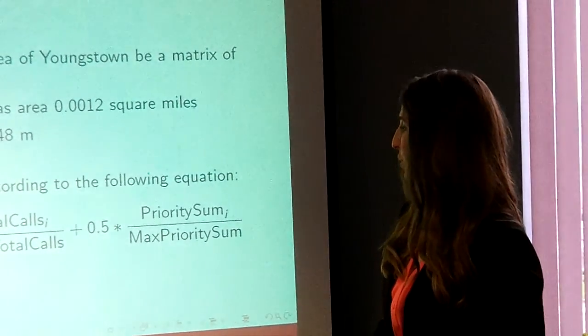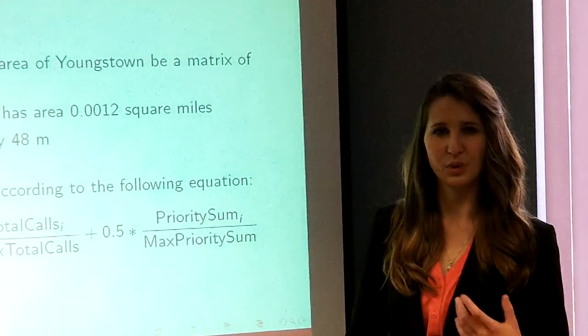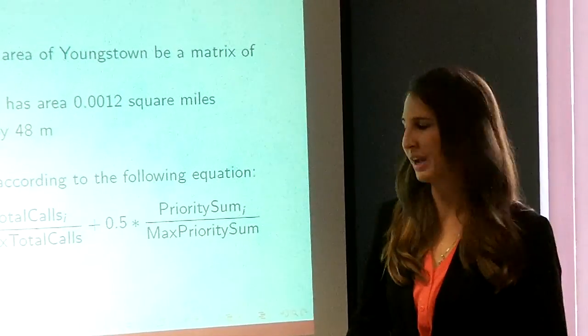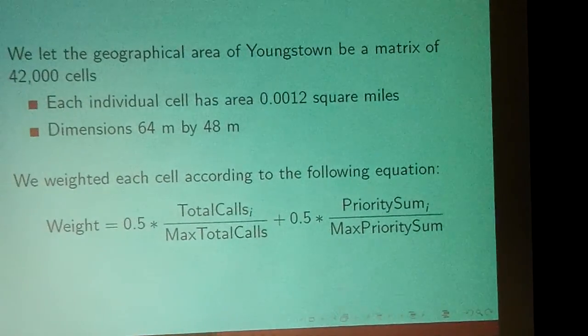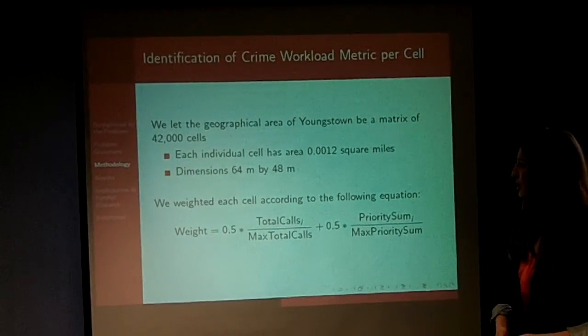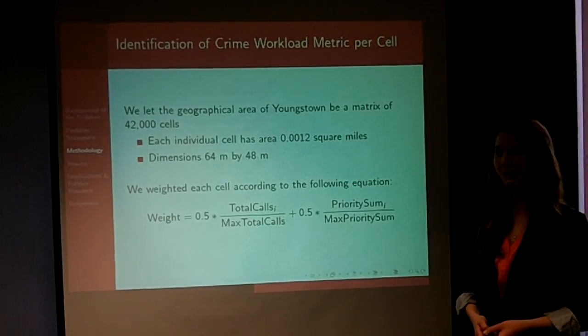We were able to quantify the priority sum by discussing with the police officers, and they told us which situations needed what kind of weight. And we also chose 0.5 as our beta estimates because when discussing with the police officers, they said that the total number of calls and the priority had about an equal importance when responding to a call.